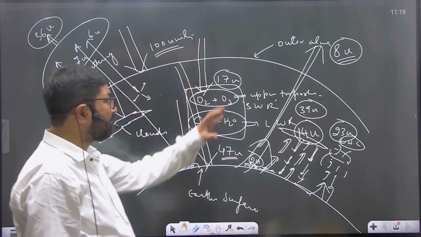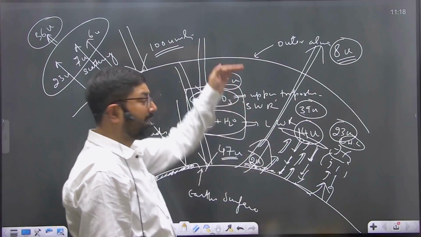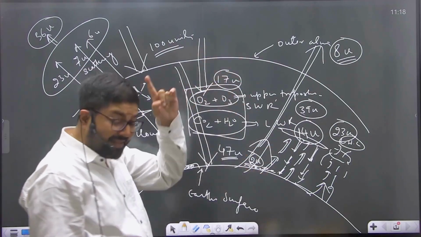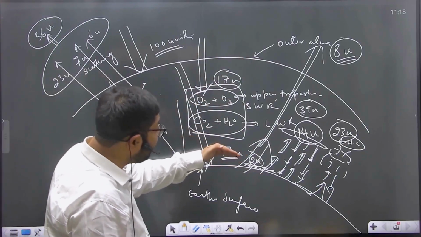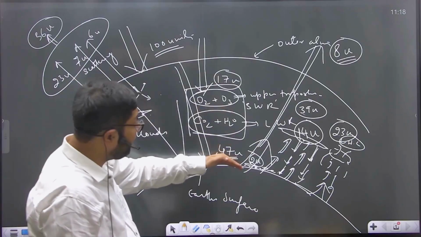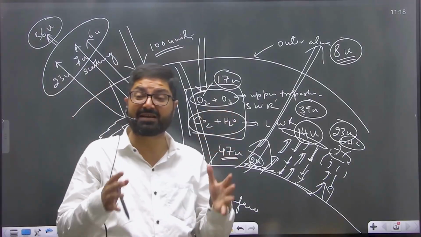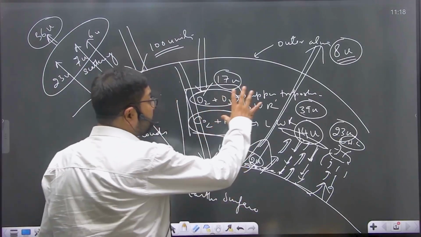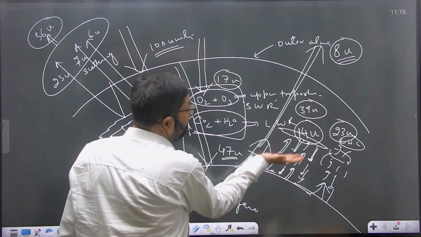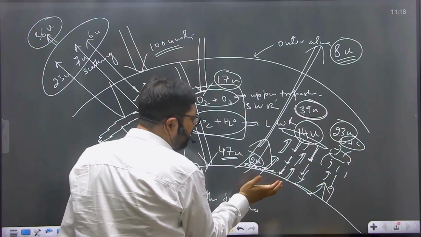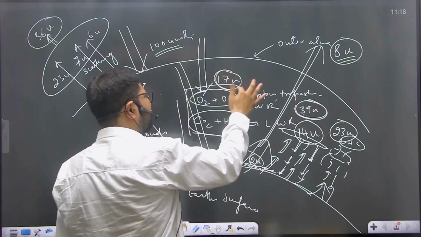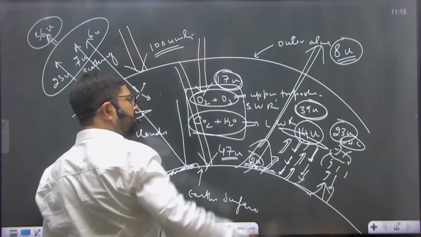That means atmosphere is heated more from below than from above, and that is the fundamental cause that in troposphere temperature decreases with height. Why does the temperature in general decrease with height in troposphere? Because this troposphere is heated more from below than from above. 39 units of heat it receives from Earth's surface and only 17 units from above in the form of incoming solar radiation.